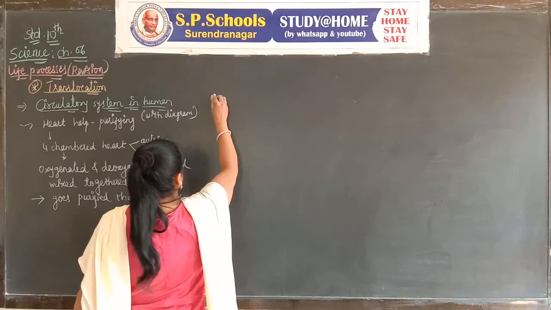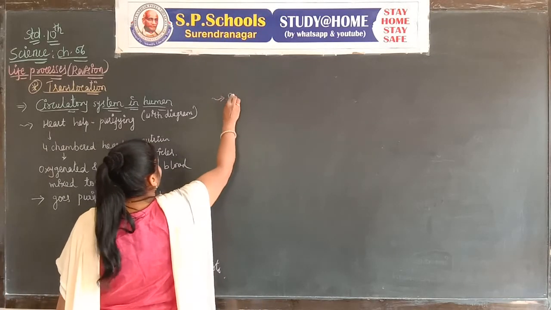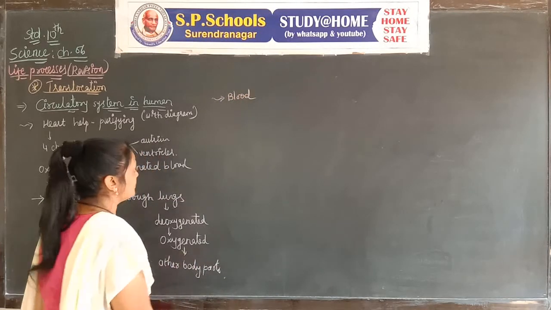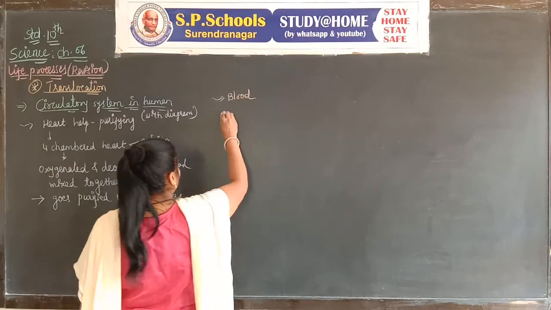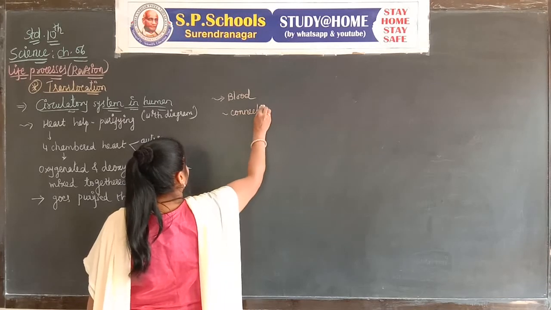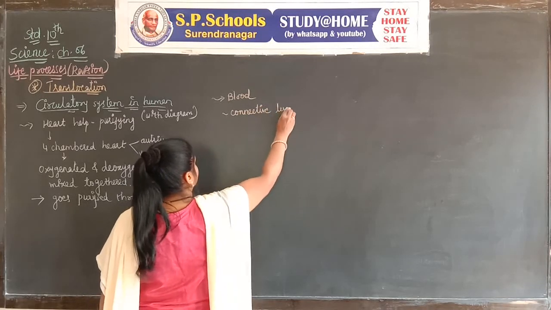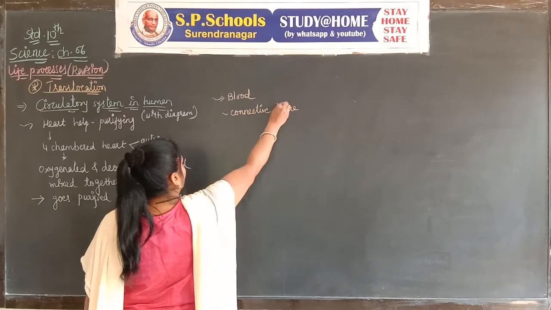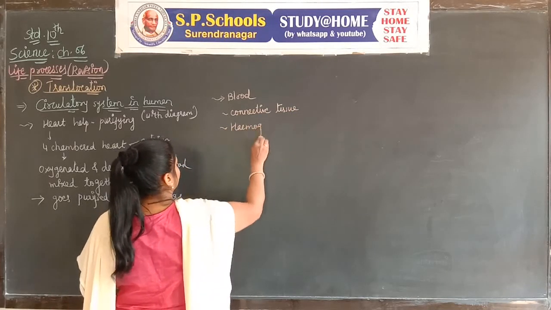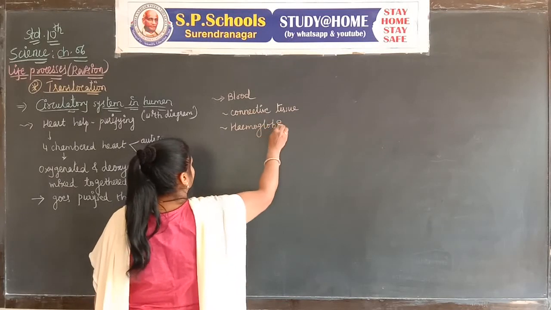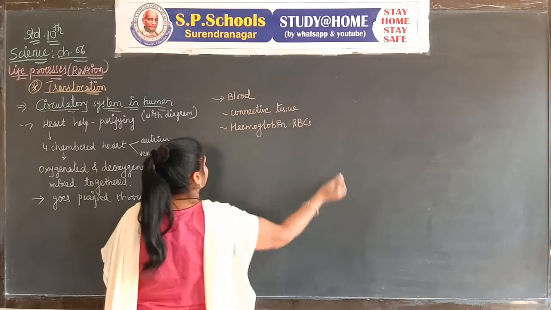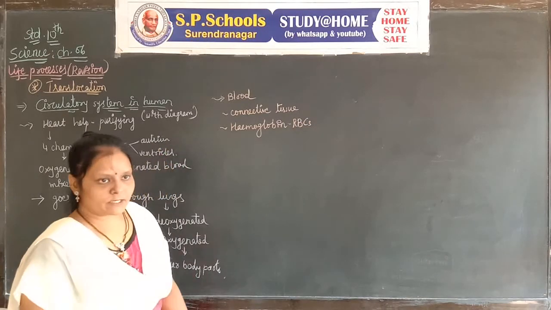In the circulatory system, 2 connective tissues help in circulation. First is blood. Blood is a connective tissue. It is red because of hemoglobin present in the RBCs, red blood cells.